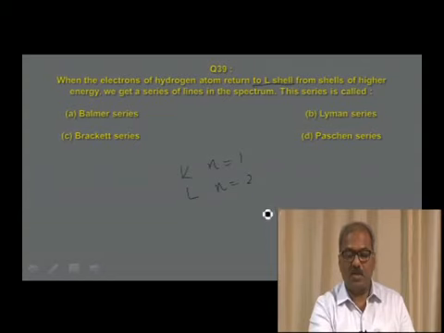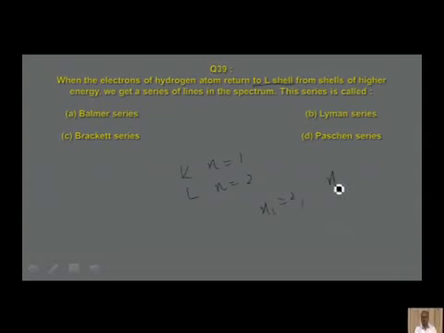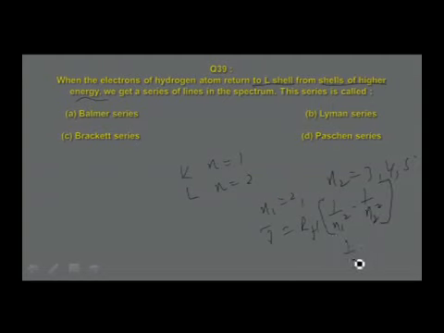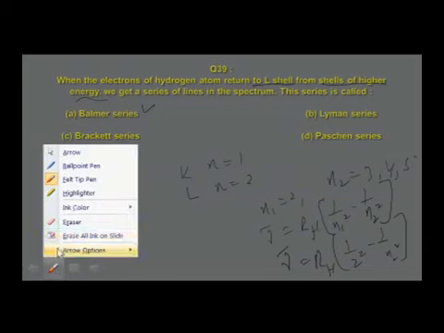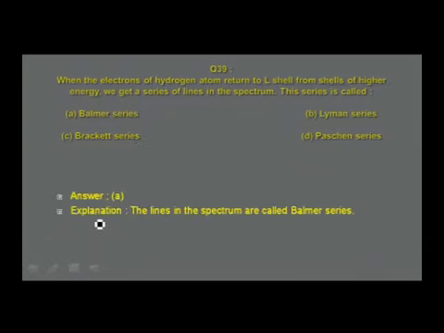So that means n1 is equal to 2 and n2 is for the shells of higher energy from which electrons are returning. That means n2 will be 3, 4, 5, etc. The nu bar equation for this type is found to be 1 by n1 square minus 1 by n2 square, and so this is 1 by 2 square minus 1 by n2 square. This is the expression you get for the Balmer series.